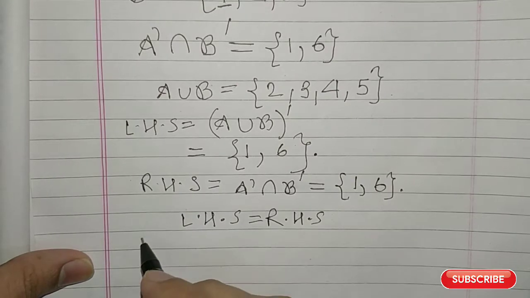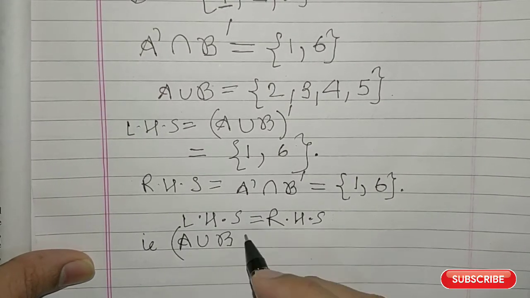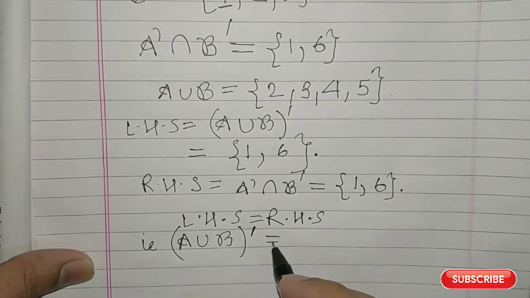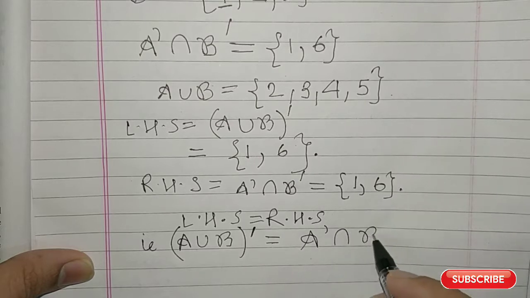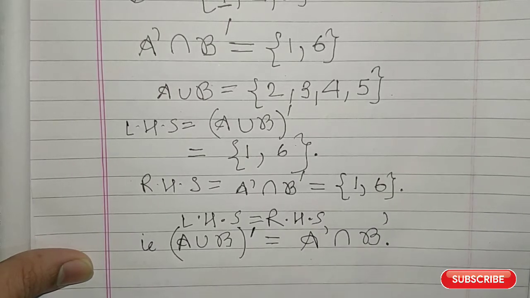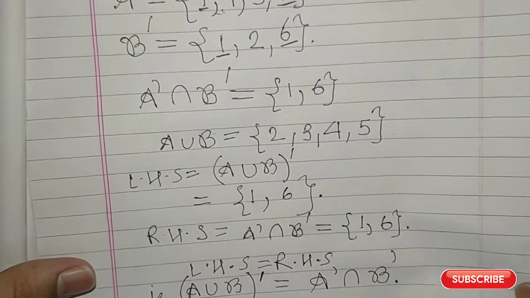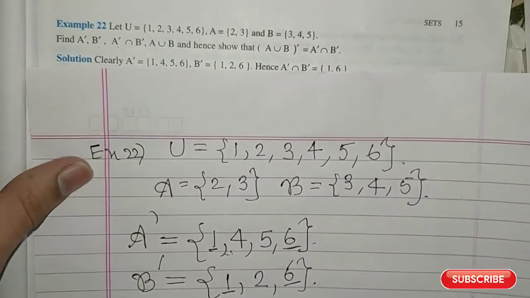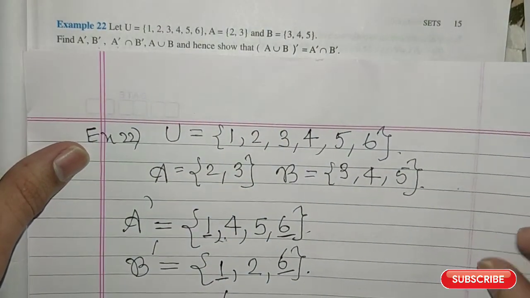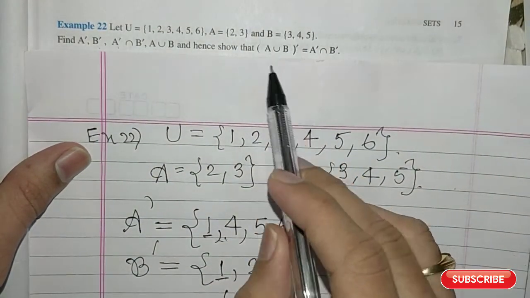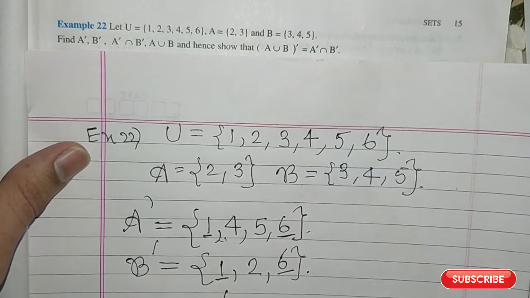So A union B complement is equal to A complement intersection B complement. So that is the problem, example number 22. So you got A union B the whole complement is equal to A complement intersection B complement.